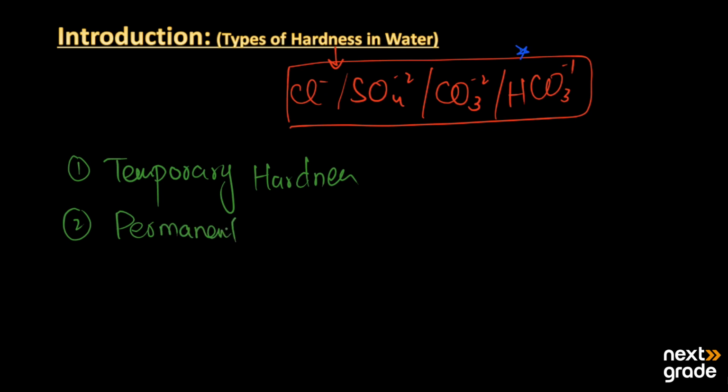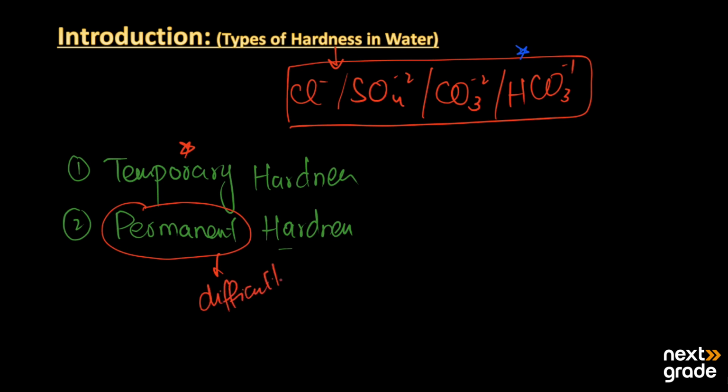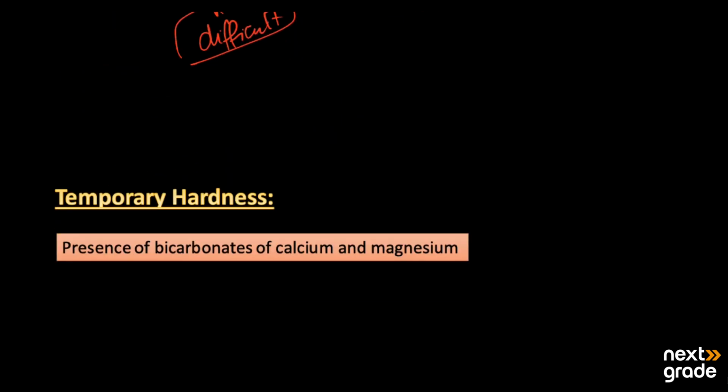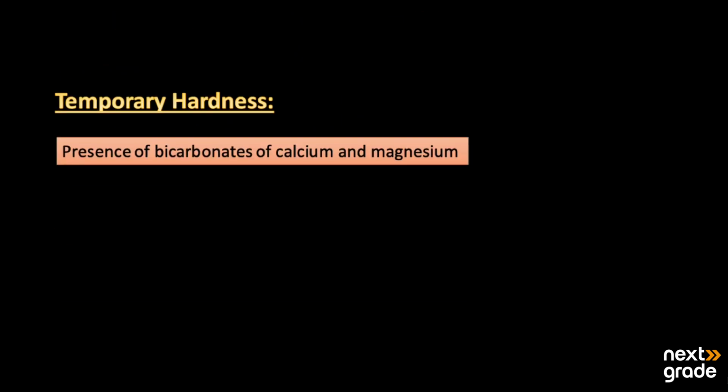As the names suggest, the hardness which can be removed easily, or which lasts just for some time, is temporary hardness, and the hardness that lasts for a long time and is difficult to remove is known as permanent hardness. Now let's look at the main reason for categorizing hardness into two types.